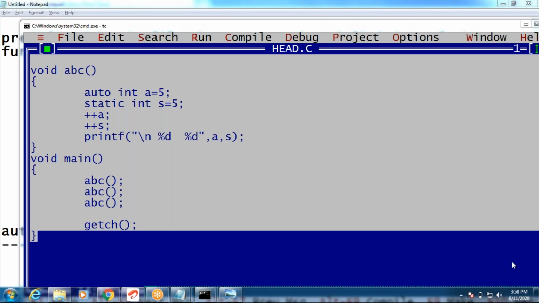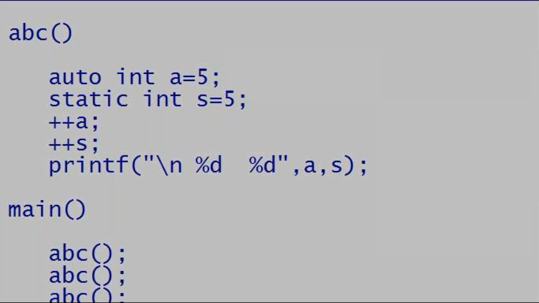Next one, guys. What is the output? This auto, how many times? 3 times. Whenever you call ABC, the auto value will be loaded. First, this a will be loaded, guys. Created automatically, destroyed automatically. The s value will be stored in some other memory location.